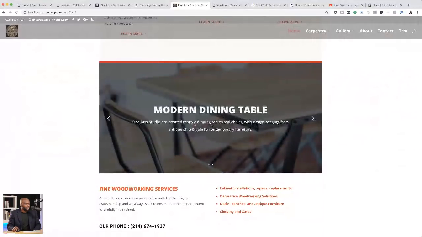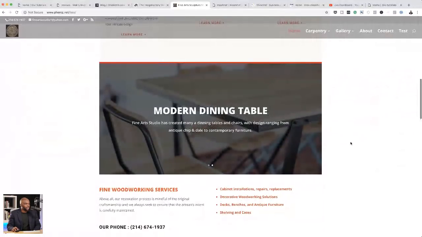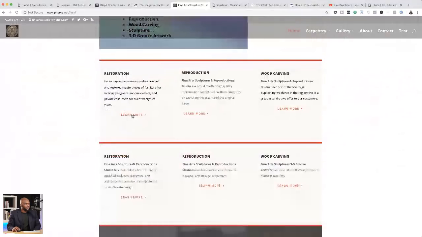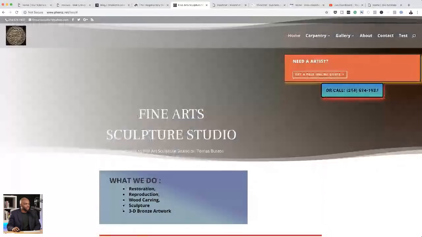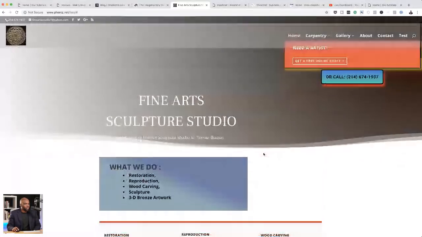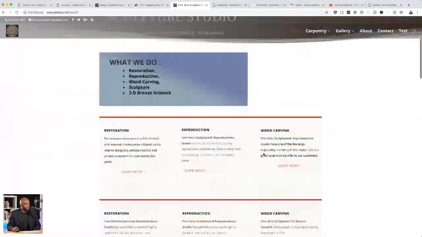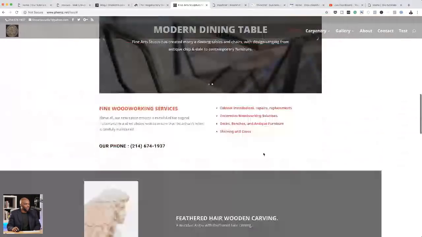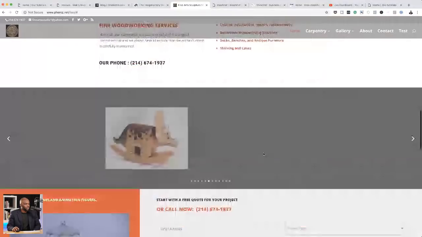this slider. Now, I would not actually have this slider here. My call to action here for restoration should take me to the actual page. And let's see what happens. And these links don't work at all. So there's a lot that needs to be done here on this website in terms of getting it to work.